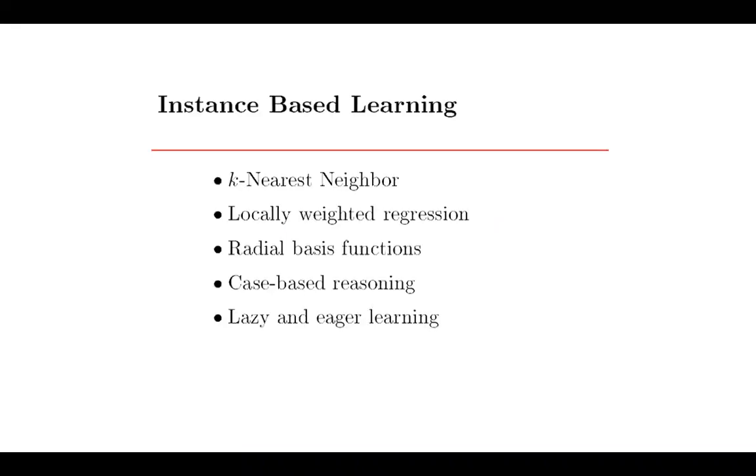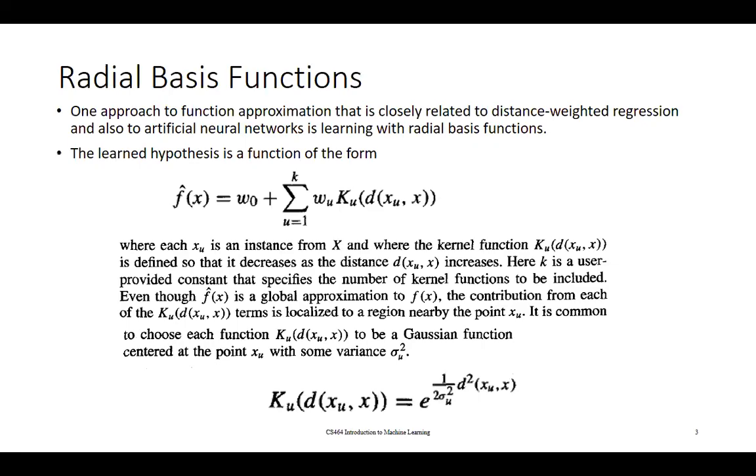So far, we were studying instance-based learning. In that, we have discussed k nearest neighbor and locally weighted regression. Next topic is radial basis function. Rather than a classification algorithm, it's one of the approaches for approximation.